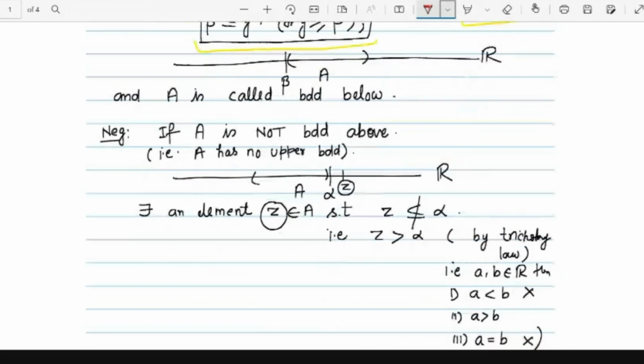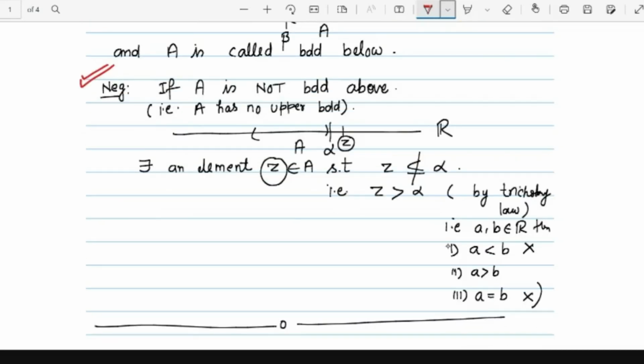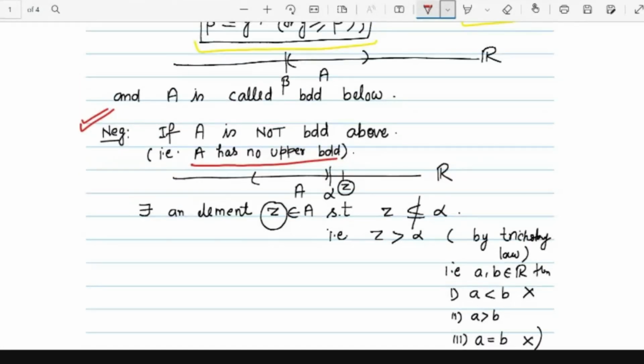Now, what is more important in all these things? The negation is more important. Negation and contrapositive are two important aspects of any statement in mathematics while problem solving. If we have to solve some questions, it is very important to understand the negation and how to apply the negation and the contrapositive. So if A is not bounded above, what do you mean by that? That means A has no upper bound. So how to state it mathematically?